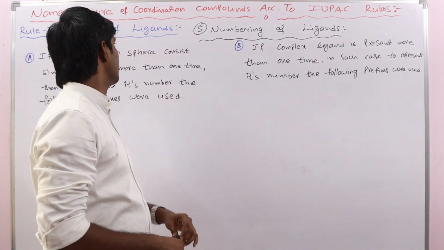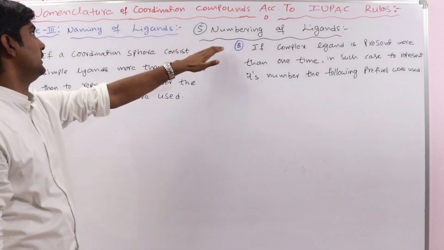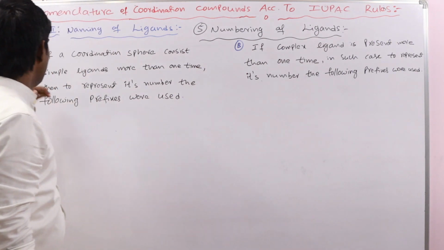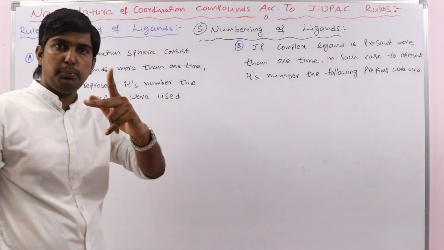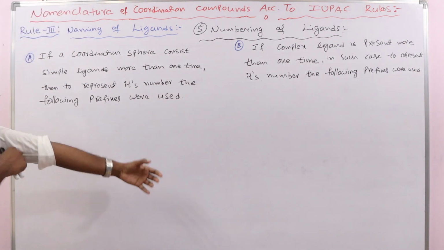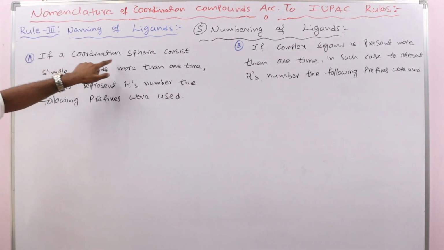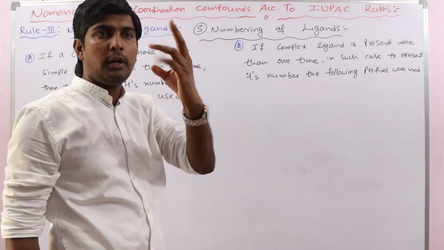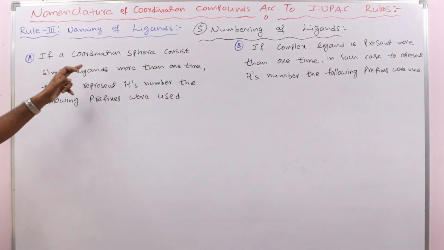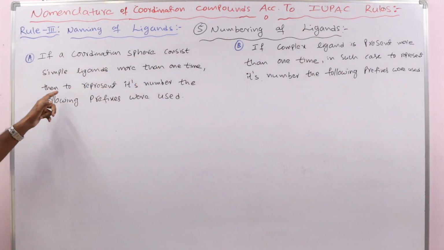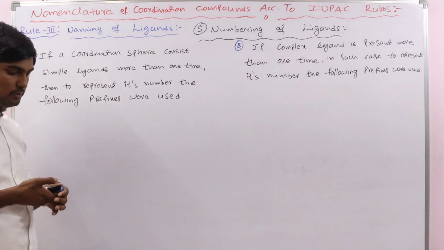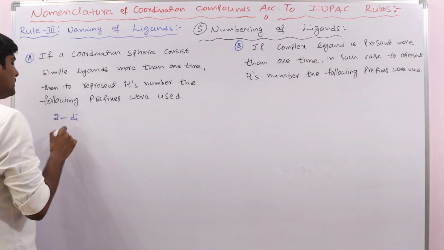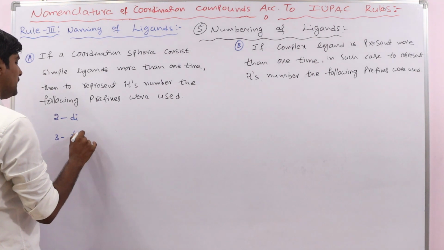Now let us see how to give the numbering of ligands, in the naming of ligands, the fifth point. Ligands are generally of two types, simple ligands and complex ligands. If the coordination sphere consists of a simple ligand more than one time, the same ligand present 2 times, 3 times, 4 times, then to represent its number we use the prefixes as we use in organic chemistry. Suppose we have 2, the prefix is di, 3 times repeated, the prefix is tri.